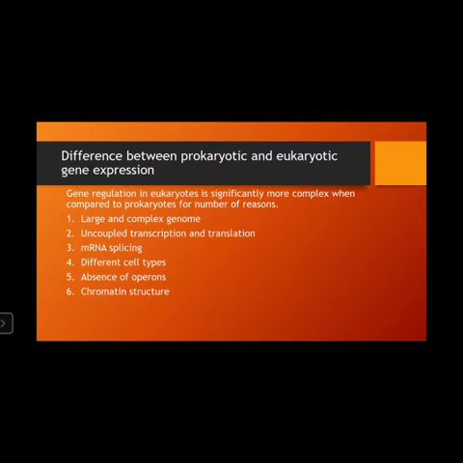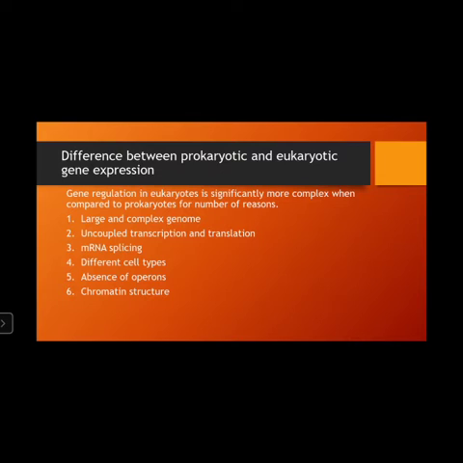So the basic differences between prokaryotic and eukaryotic gene expression: eukaryotic gene expression is significantly more complex than in prokaryotes for a number of reasons. The first one is a large and complex genome. That is, eukaryotes have a larger and more complex genome when compared to prokaryotes. Transcription and translation occur together in prokaryotes, whereas in eukaryotes transcription and translation are uncoupled, that is, transcription occurs first and then translation. Then mRNA splicing occurs in eukaryotes, which is absent in prokaryotes.